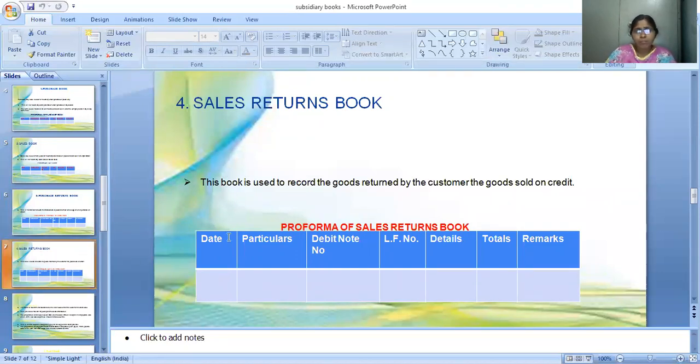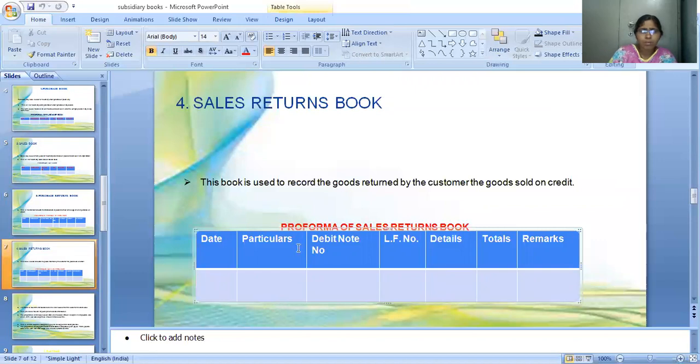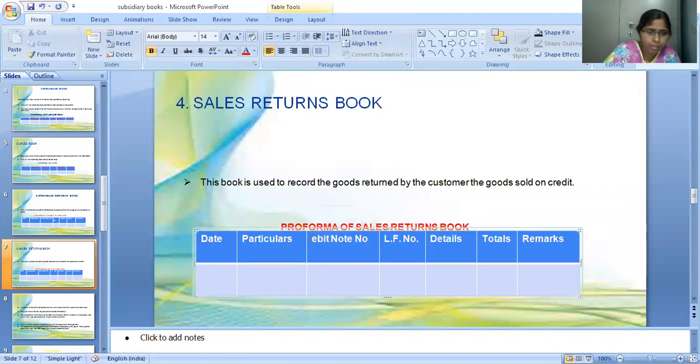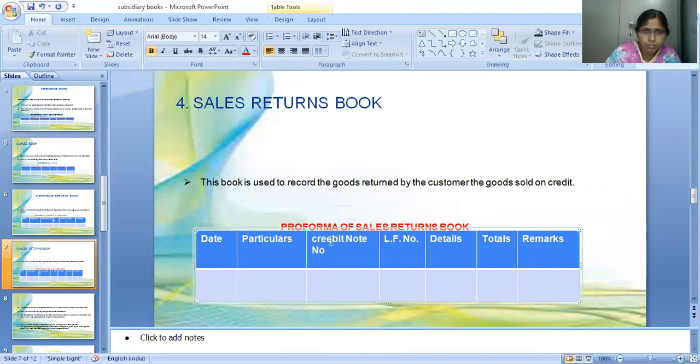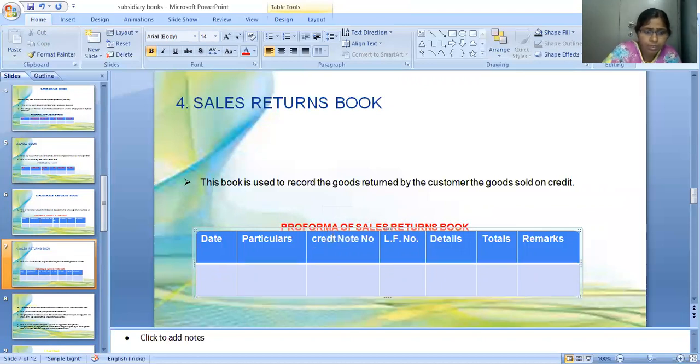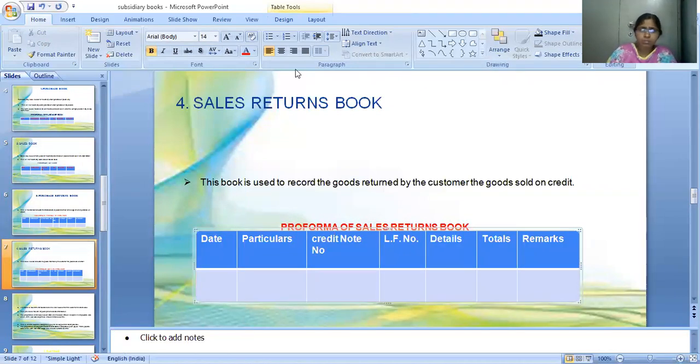So we have the same pro forma here, the pro forma of sales returns book. Here we have written date, particulars. Here we have to write not debit note, so we have to edit this; it is credit note. I'll correct it. So instead of debit note, we have to write credit note number when sales returns are there. Ledger folio number, details, totals and remarks. So credit note is related to sales returns.